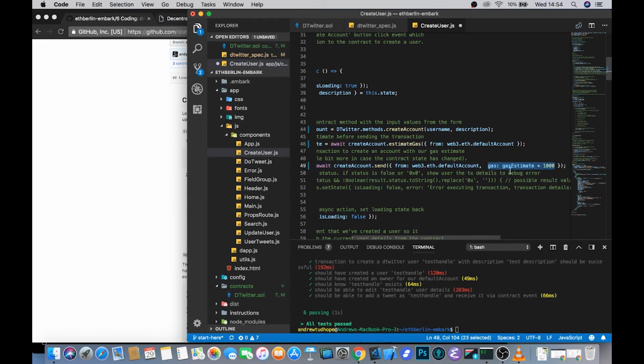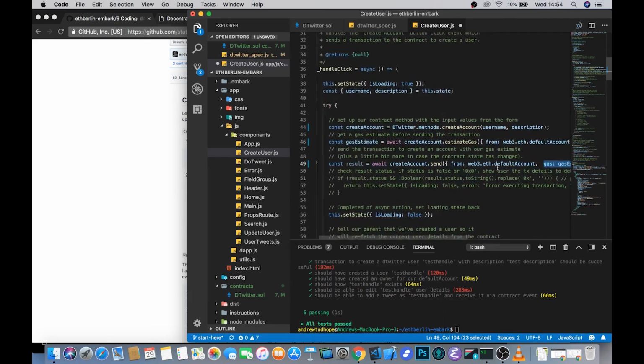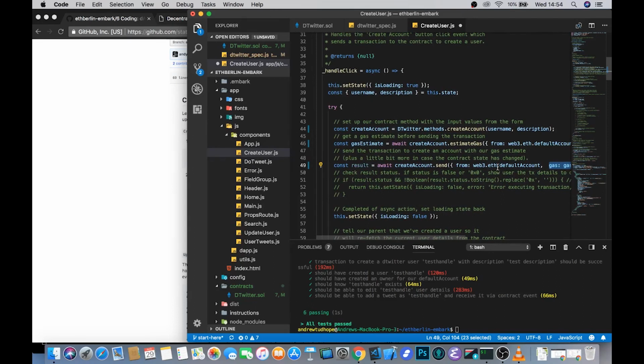So in this case, you can see we estimated the gas and added a little extra, because it's possible that you would call the function to estimate the gas on what you're trying to call and it would return a value to you, and in between you specifying that value in your actual call and sending it to the contract, somebody else calls the contract and changes its state, then it's possible that the gas estimate could be wrong.